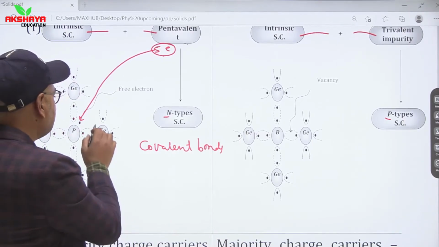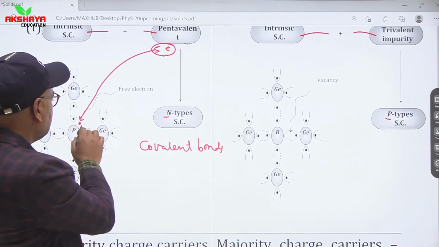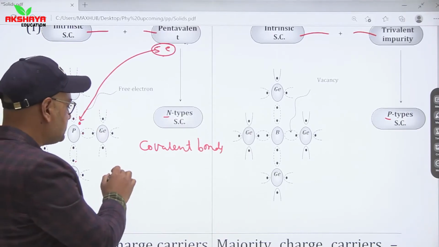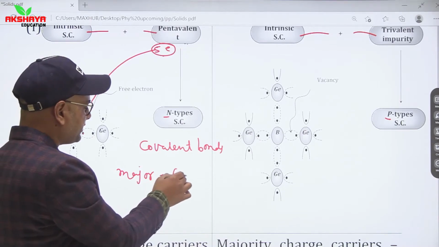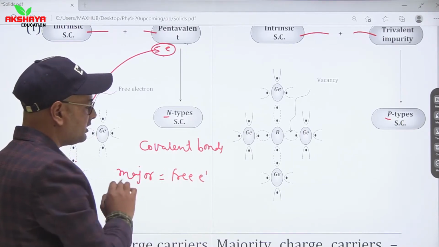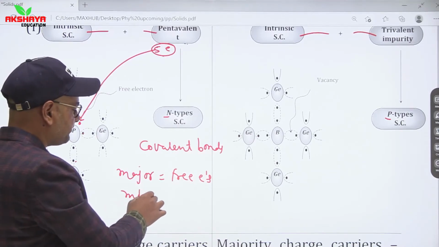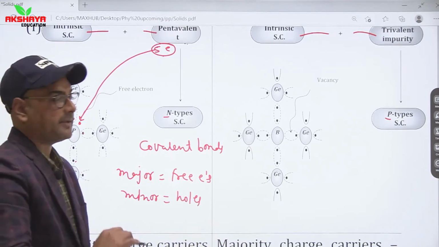So this excess electron remains in the crystal lattice. Hence, we can say that in case of n-type semiconductors, major charge carriers are free electrons, while minor charge carriers are holes. Minor charge carriers are holes in case of n-type.